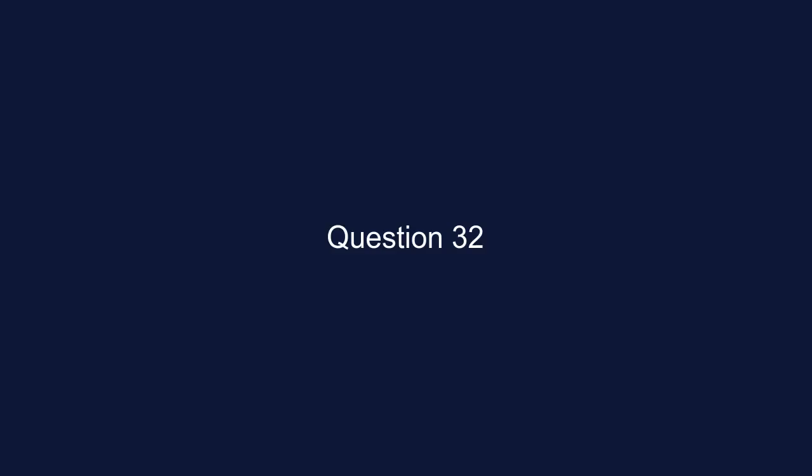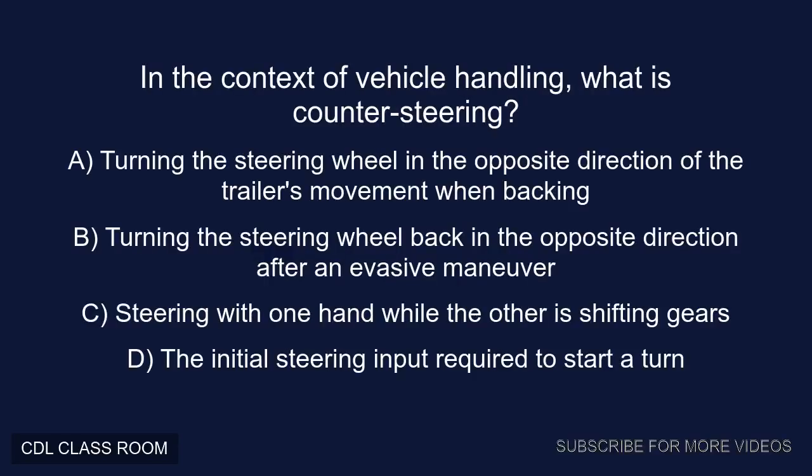Question 32. In the context of vehicle handling, what is countersteering? A. Turning the steering wheel in the opposite direction of the trailer's movement when backing. B. Turning the steering wheel back in the opposite direction after an evasive maneuver. C. Steering with one hand while the other is shifting gears. D. The initial steering input required to start a turn. Correct answer, B. Turning the steering wheel back in the opposite direction after an evasive maneuver.